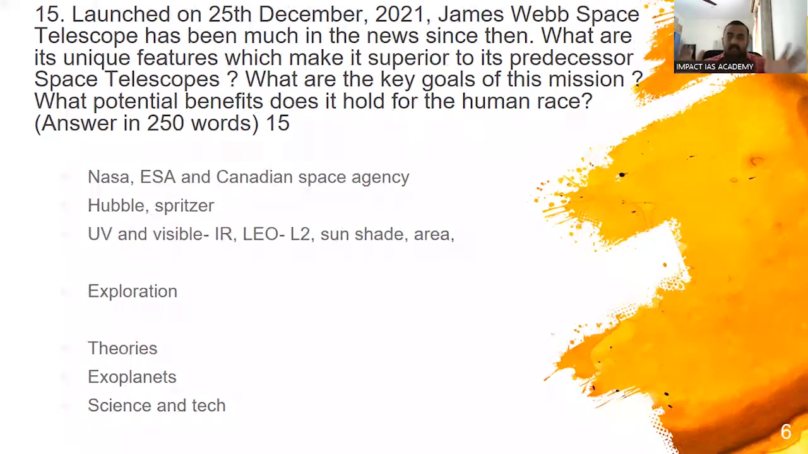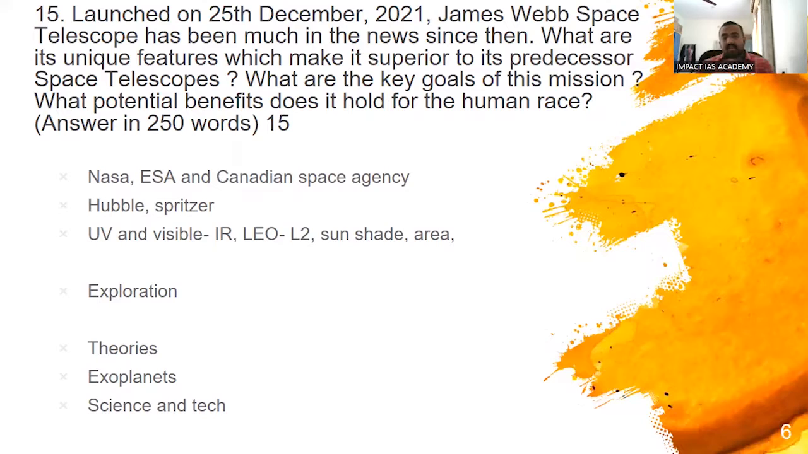Next is the area that it will be covering, which is much larger than the Hubble telescope. Plus, this can also see events which happened 13.3 billion years ago, whereas Hubble can see events up to 12.5 billion years ago. Next, its sunshade. Any object radiates or emits radiation. Since this is an IR camera, it has been designed in such a way that the sun's radiation as well as the telescope's own radiation will not affect the measurements of the telescope.